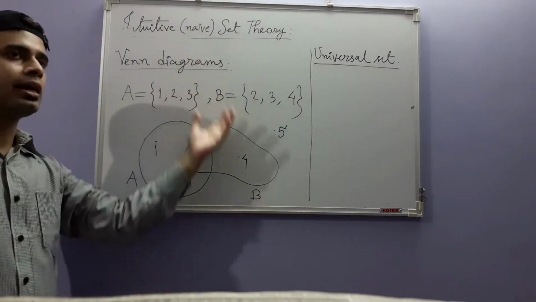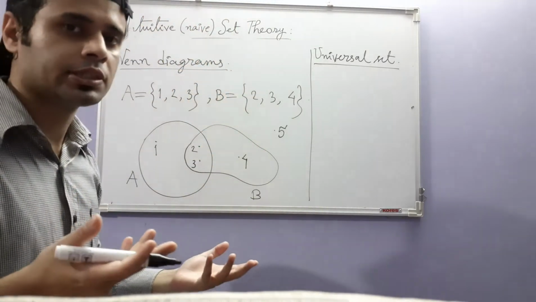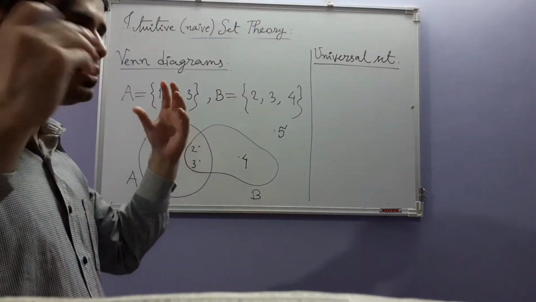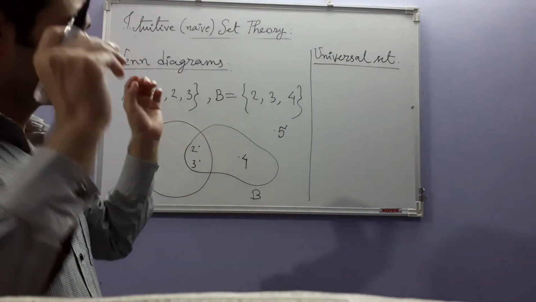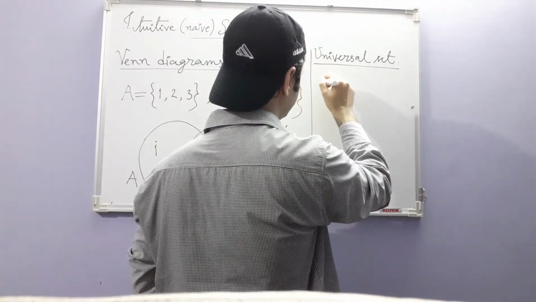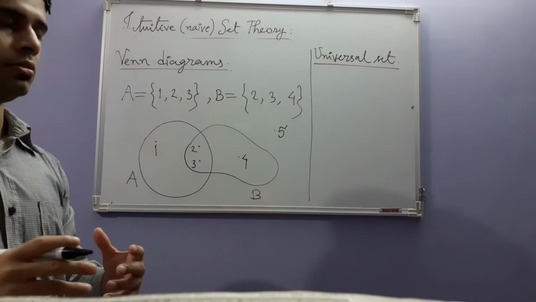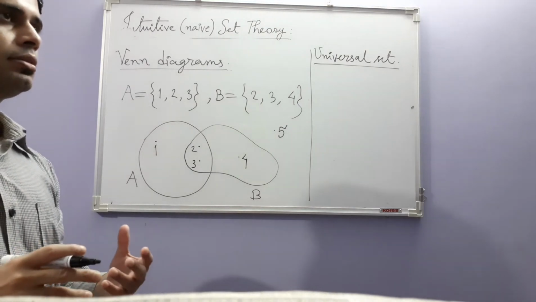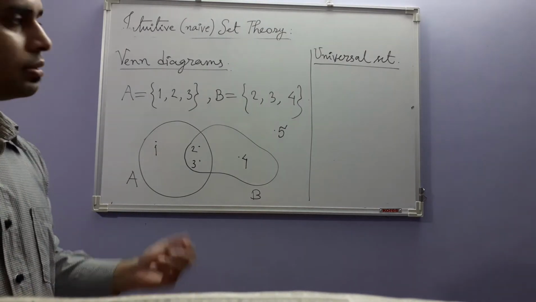It is so large that whatever you are going to consider, any set and any elements, every element is okay. So for example, suppose I am considering number theory.